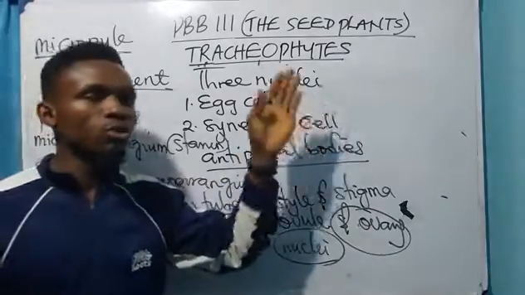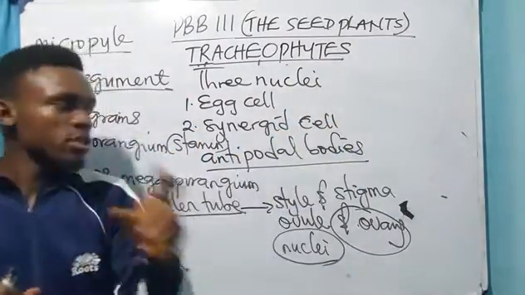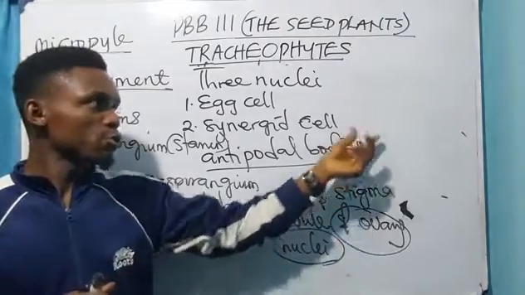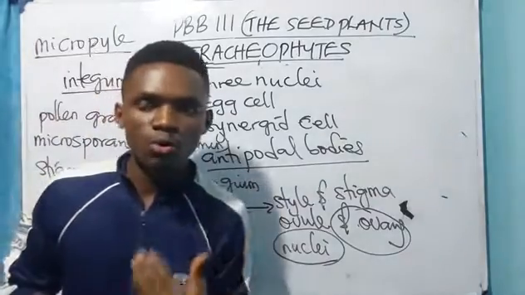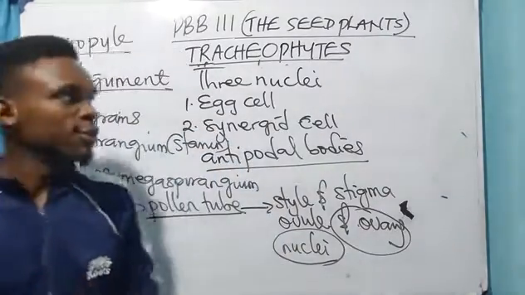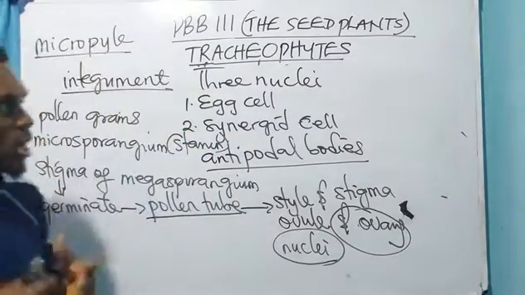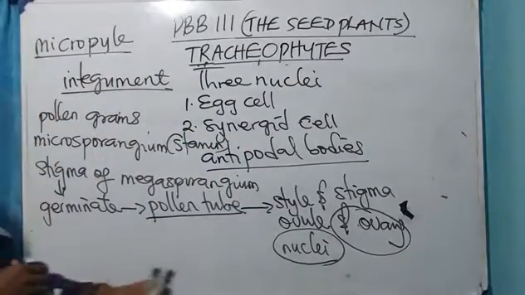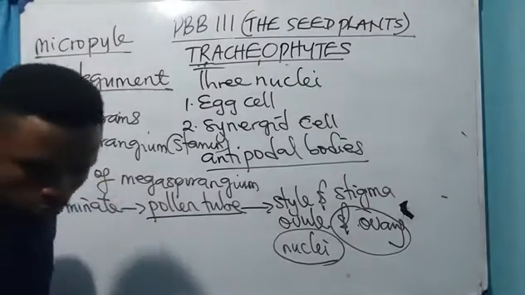While the other one will result in what? One sperm will now fertilize 2 polar bodies from the female organism to produce a triploid endosperm. This triploid endosperm will undergo what? Mitosis to produce endosperm, which will now nourish the embryo. So that is all about the angiosperms. Take note of that.